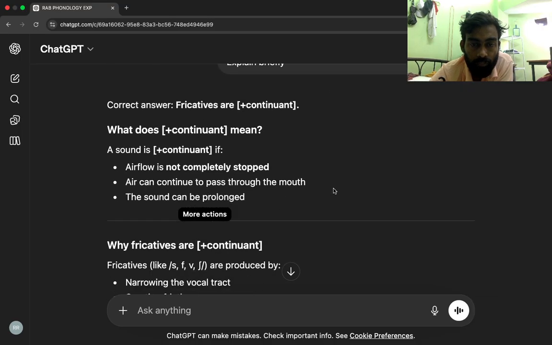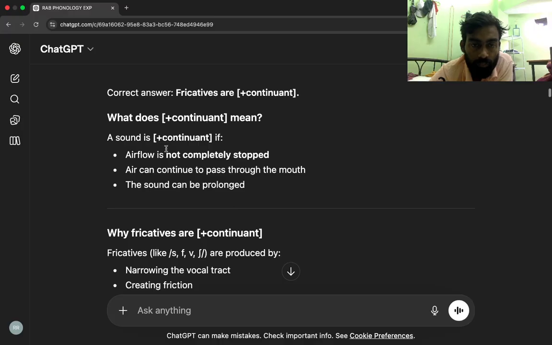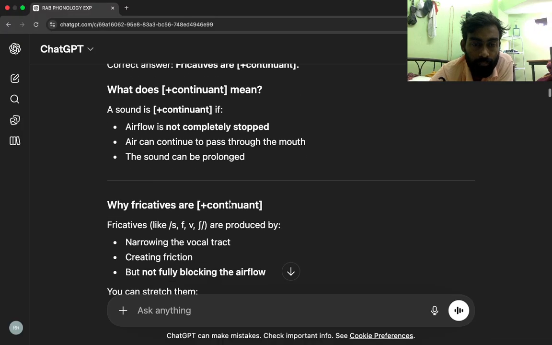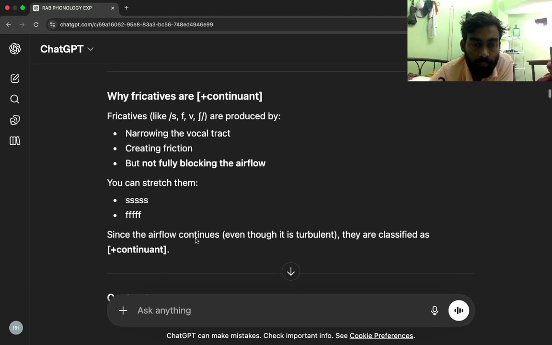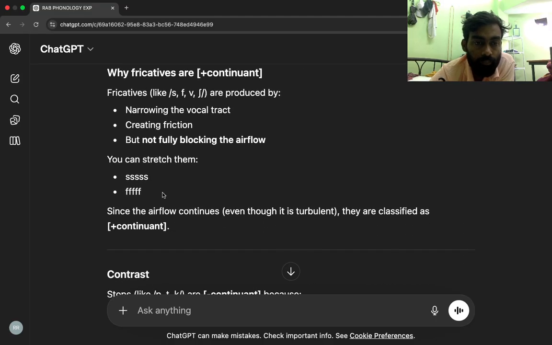What does plus continuant mean? A sound is plus continuant if airflow is not completely stopped. Air can continue to pass through the mouth. The sound can be prolonged. Why are fricatives plus continuant? Fricatives, like S, F, V, are produced by narrowing the vocal tract, creating friction, but not fully blocking the airflow. You can stretch them: sss, fff. Since the airflow continues, even though it is turbulent, they are classified as plus continuant.